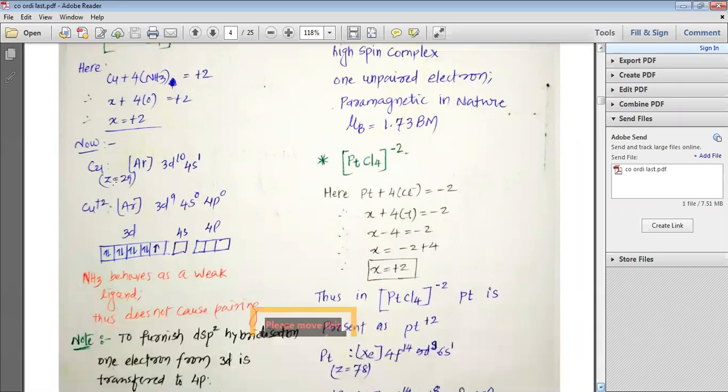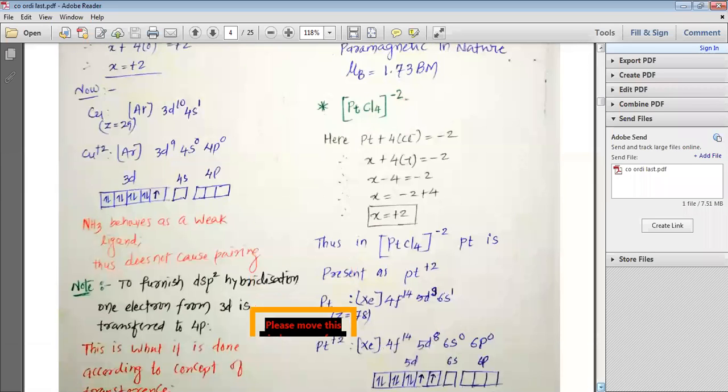But if you make Cu2+ from Cu, 2 electrons need to be removed. So 1 electron goes from 4s and 1 electron goes from 3d. So Cu2+ would be argon 3d9 4s0 4p0. As we have 9 electrons, 1 unpaired electron remains in the 3d, whereas the other 3d orbitals are completely filled. The 4s and 4p orbitals are vacant.